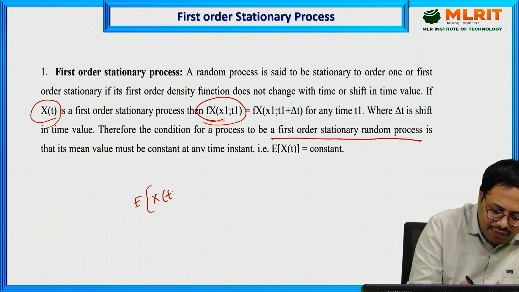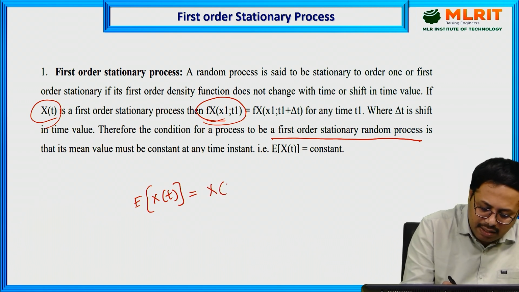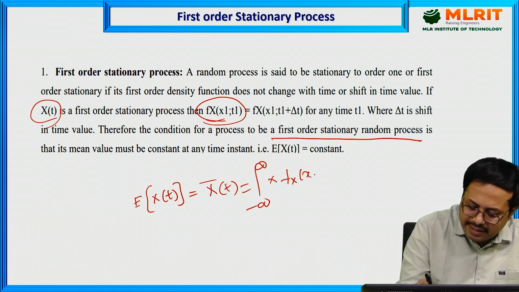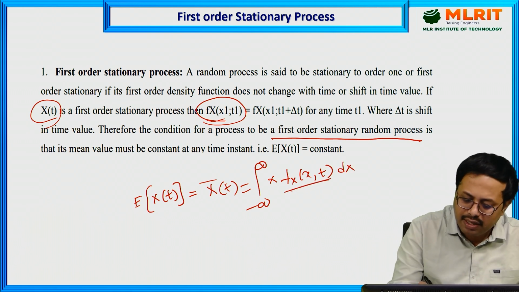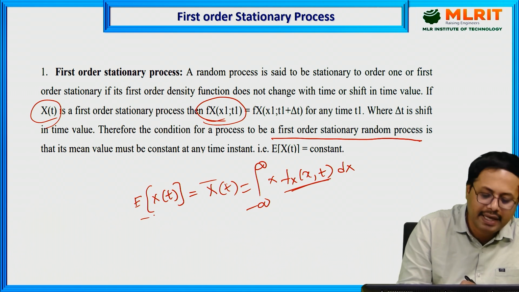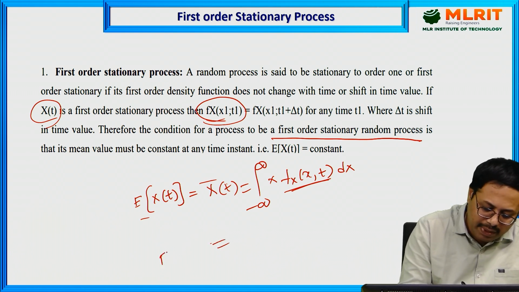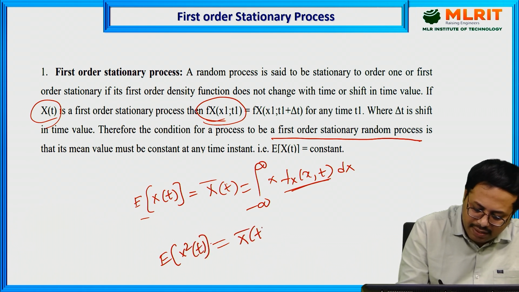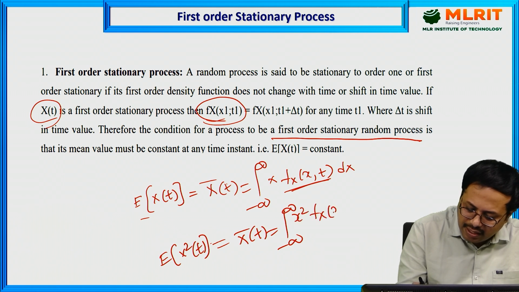Expectation of X(t), just as we discussed, X bar(t), equals the integral from minus infinity to infinity of x times fX(x,t) dx. You have only the first order density function, so only the expectation is applicable, and even the mean square is applicable. Expectation of X squared(t) equals the integral from minus infinity to infinity of x squared times fX(x,t) dx.